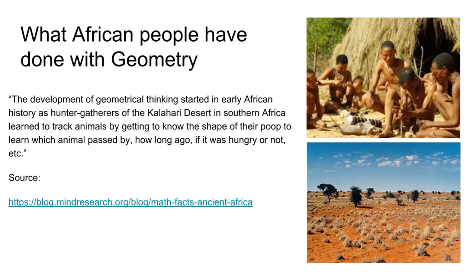What African people have done with geometry. The development of geometrical thinking started in early African history as hunter-gatherers of the Kalahari Desert in southern Africa learned to track animals by getting to know the shape of their poop, to learn which animal passed by, how long ago, if it was hungry or not, and other things. And I got this from mindresearch.org.